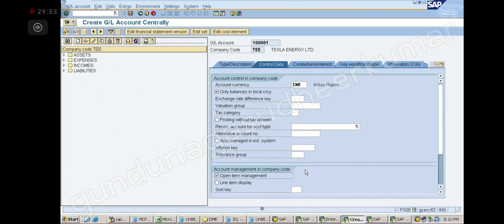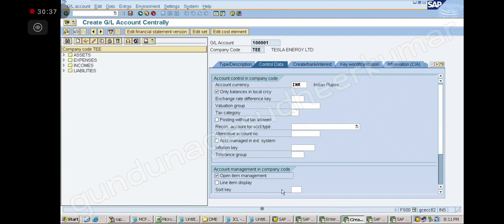So for the TDS account also we will select open item. Whatever they collect, they should pay to government or not? Can they keep it with themselves? No, sir. So every time they credit, they debit also. If there is a balance in the TDS account, it means some trouble is there. Something collected, you did not pay to government, which is a serious issue, correct? Income tax also, for those types of accounts, we will select open item. Is it clear? Yes, sir. Okay.